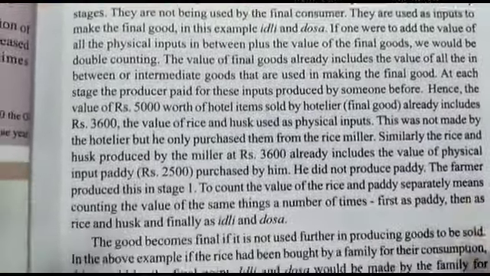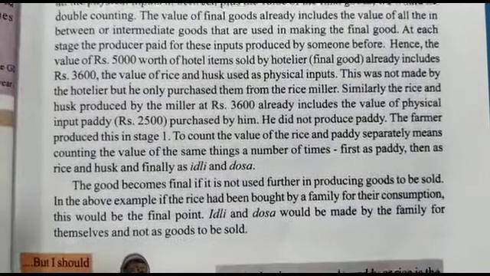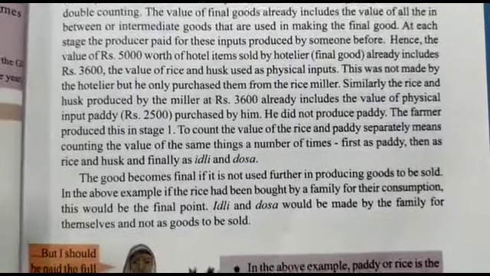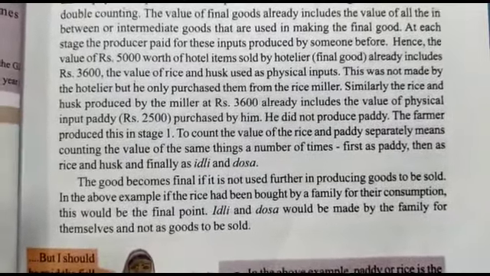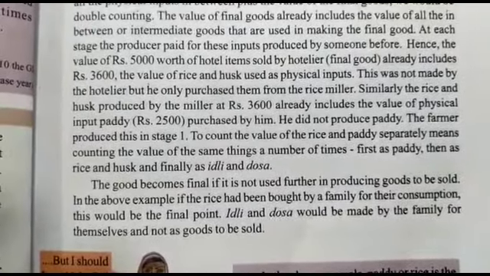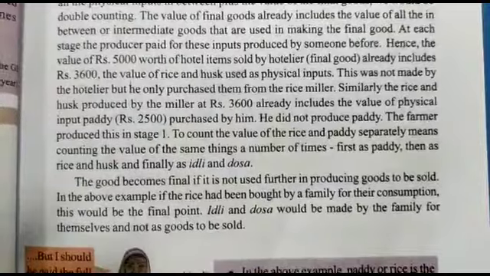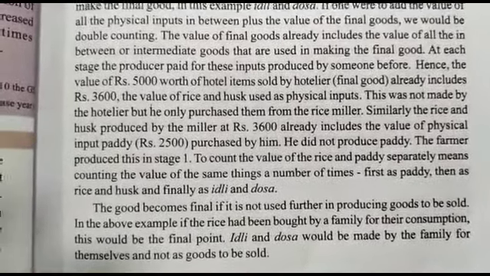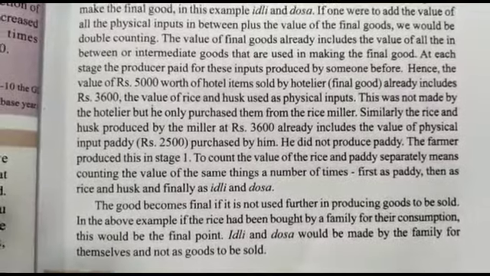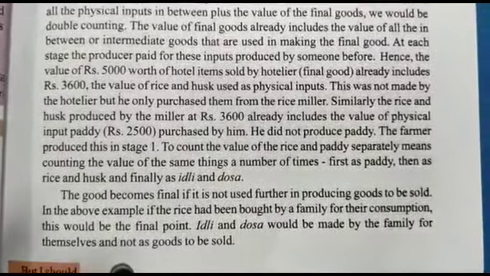A good that is final is not used further. It is produced to be sold off, and it is called a final good. Any good which is produced and is further going to be used is called an intermediary good. An intermediary good refers to a good that is used for further production. Whereas after production, if the good is not going to be used for any further purpose, it is called a final good.